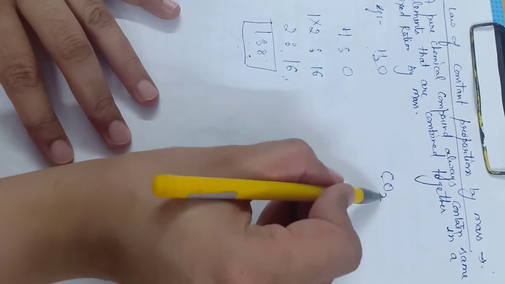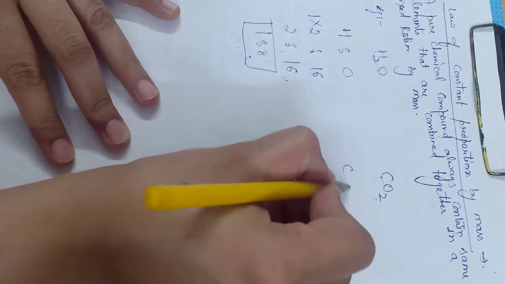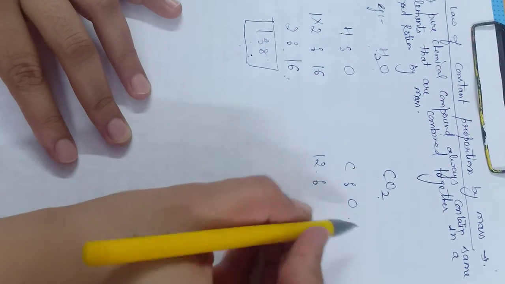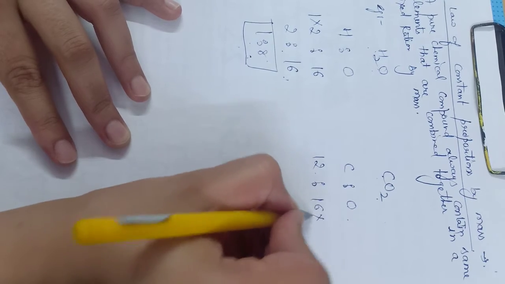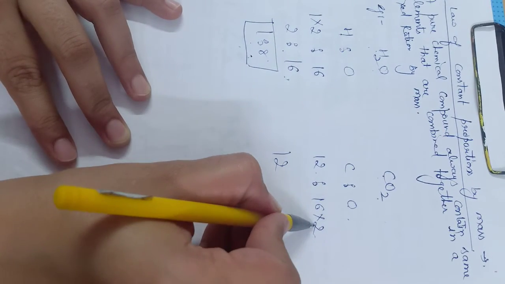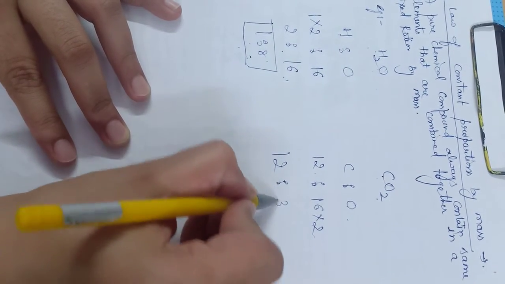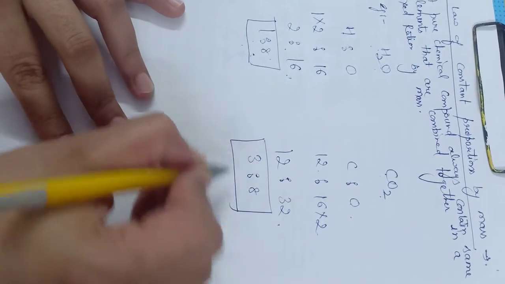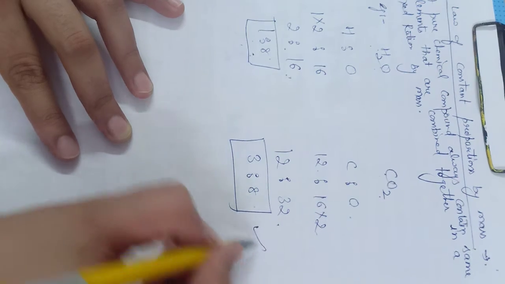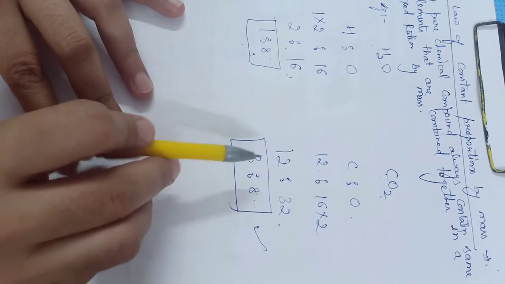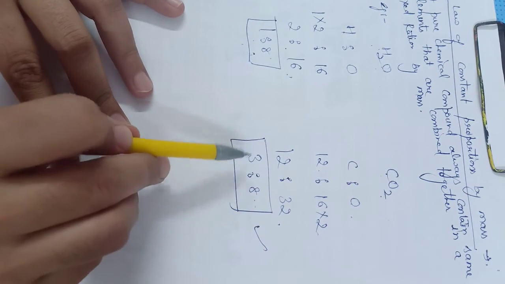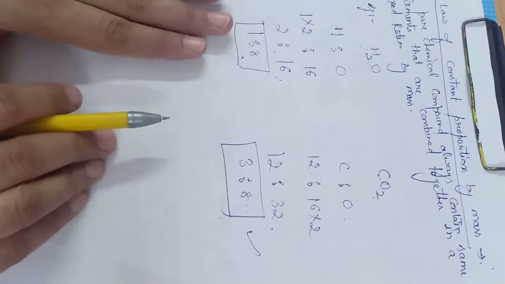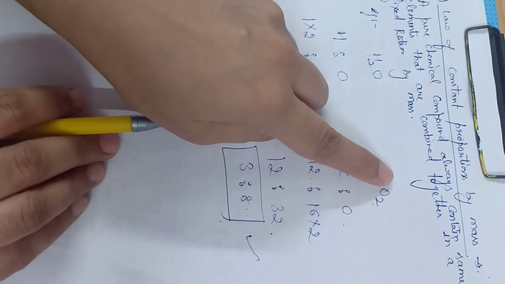Same for carbon dioxide. For carbon, mass is 12, and for oxygen, mass is 16 into 2, because there are two oxygen atoms. So 12 is to 32, and the ratio of the mass of carbon and oxygen atoms is always 3 is to 8. So this is all about the law of constant proportion by mass.